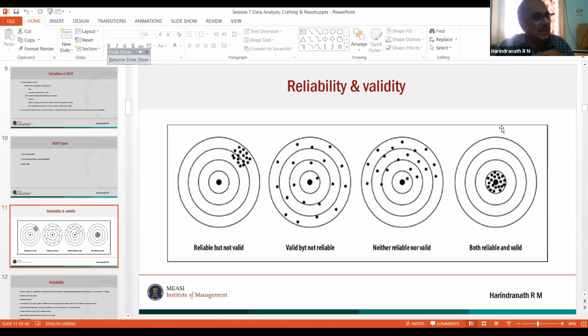So it is neither reliable nor valid. The last one you can see is both reliable and valid. So again, all our research, what we do is based on classical test theory, and that asks for reliability and validity. And somebody was asking me, even for established scale, we give them the scale during the scale development paper.